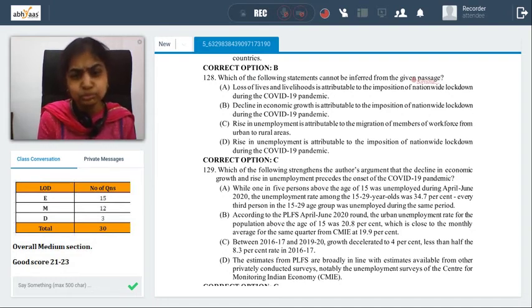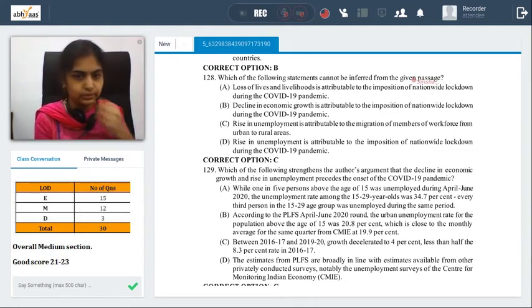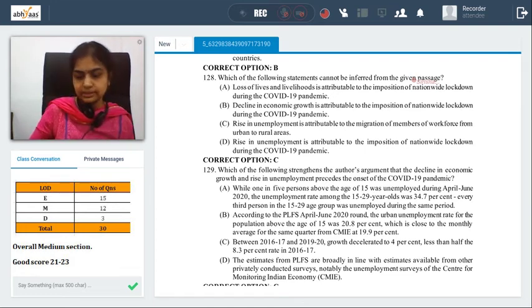So either way, movement of people is not the cause for unemployment. People move because of unemployment. So C doesn't seem to be a possible one. Rising unemployment is attributable to imposition of nationwide lockdown, which makes sense. So C is the possible answer for us.